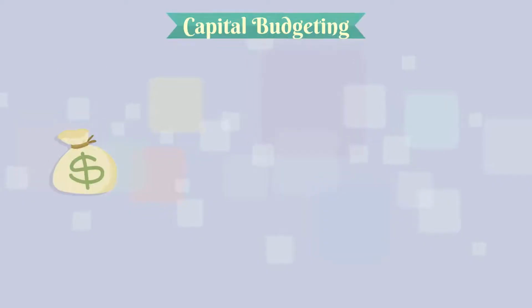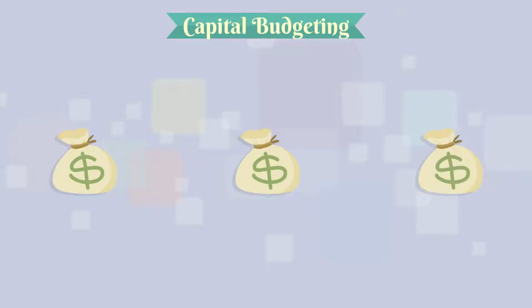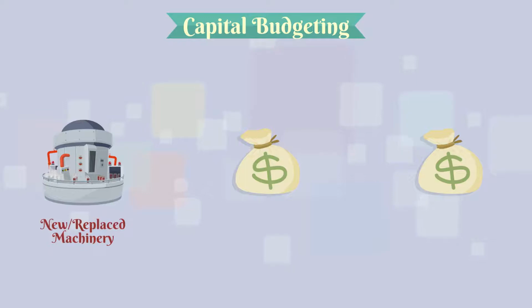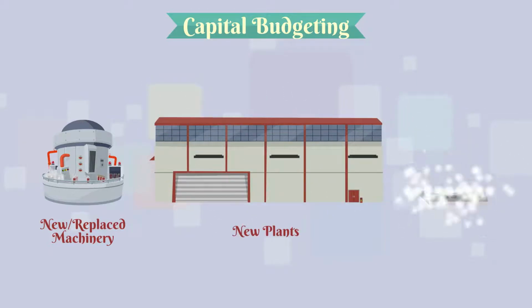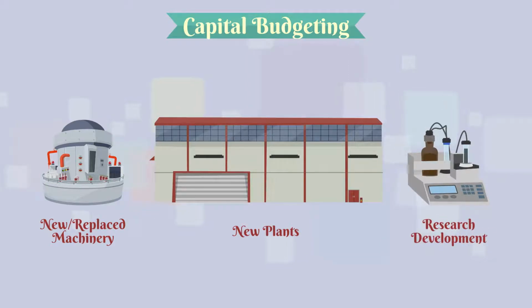Capital budgeting, or investment appraisal, is the planning process used to determine whether an organization's long-term investments such as new machinery, replacement machinery, new plants, new products, and research and development projects are worth the funding of cash through the firm's capitalization structure or not.